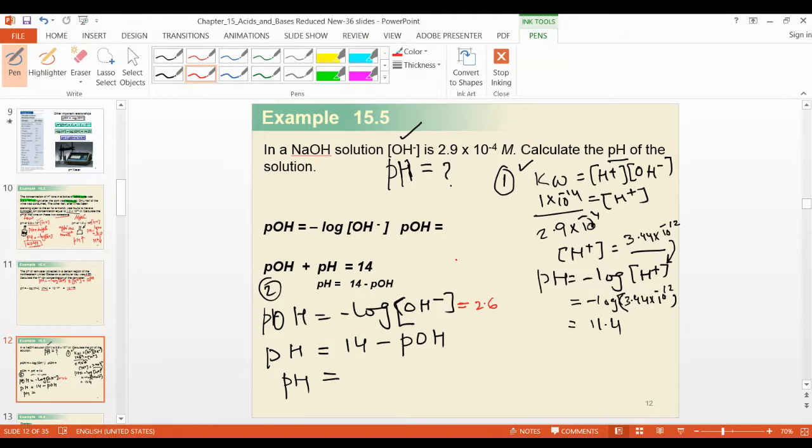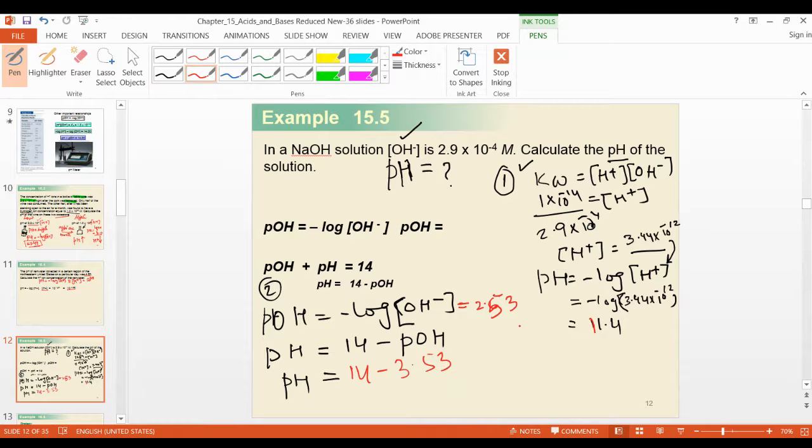3.53. How much did you get? Minus log 2.9 times 10 to the power minus 4. I got 3.5, teacher. 3.53 here. Yes. So now 14 minus 3.53 is 10.46. But it should be the same. This is why it is 11. Which one is wrong? Both should give the same thing.